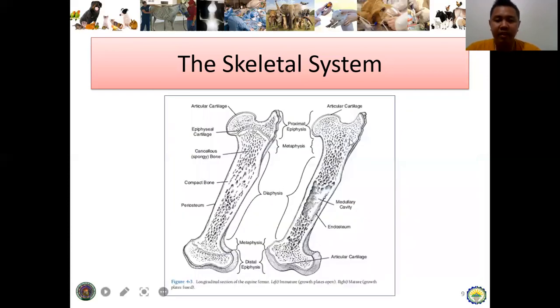So this is the typical structure of a long bone. So take note nga it is divided into regions like this one. The proximal and the distal part is what we call the epiphysis. And then the mid part is the diaphysis. And the boundary between the epiphysis and the diaphysis is what we term as metaphysis. So follow. Kita nyo mga sa video.